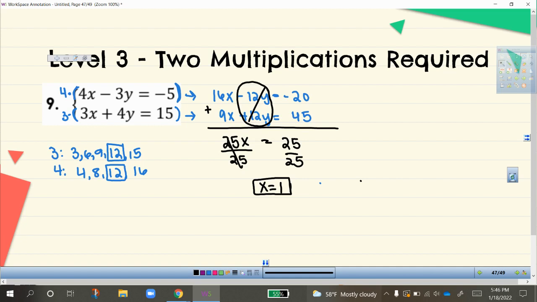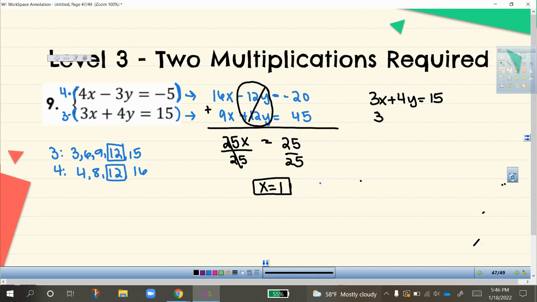Now that I know x equals 1, I can choose either of those equations. I'm going to choose the second one, 3x plus 4y equals 15. The reason why is because they're all positive numbers, and I'd rather deal with an equation that's all positive.